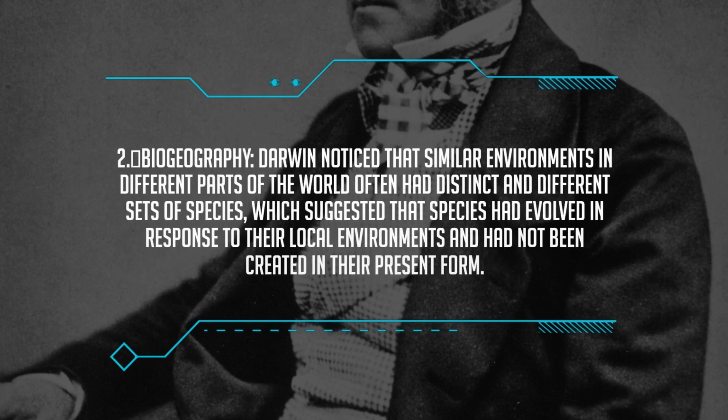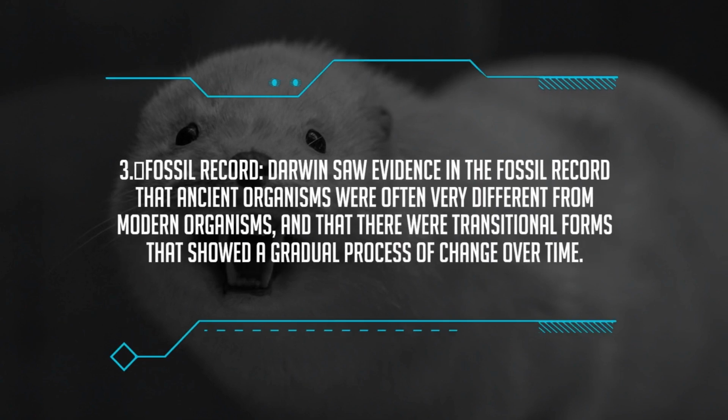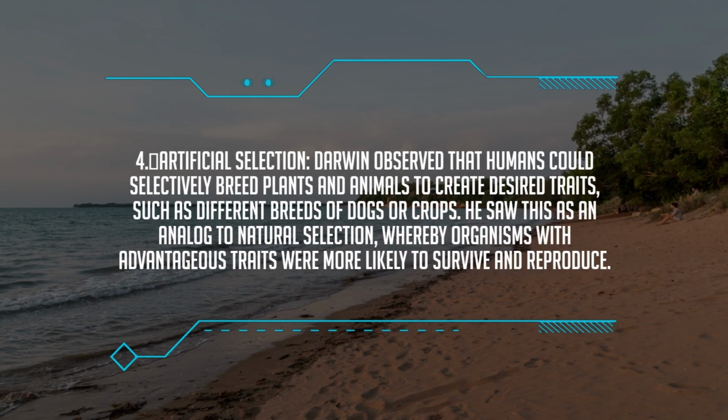2. Biogeography. Darwin noticed that similar environments in different parts of the world often had distinct and different sets of species, which suggested that species had evolved in response to their local environments and had not been created in their present form. 3. Fossil record. Darwin saw evidence in the fossil record that ancient organisms were often very different from modern organisms, and that there were transitional forms that showed a gradual process of change over time. 4. Artificial selection. Darwin observed that humans could selectively breed plants and animals to create desired traits, such as different breeds of dogs or crops.